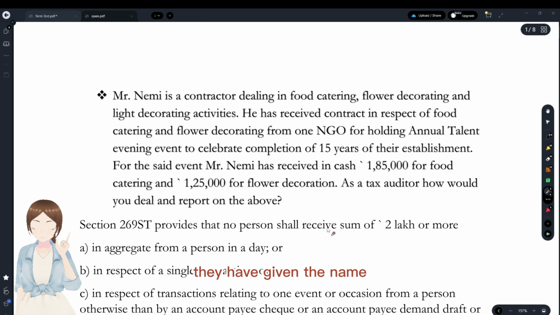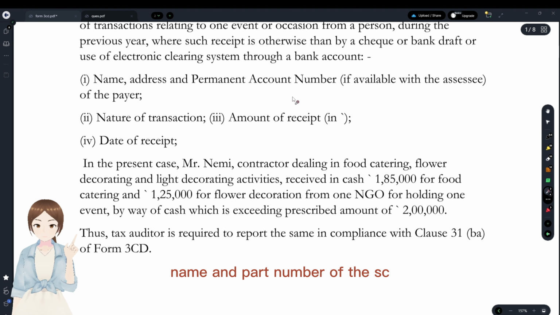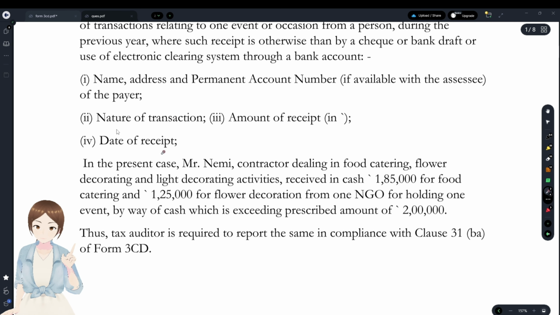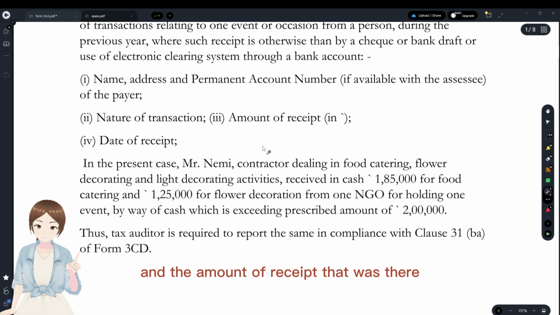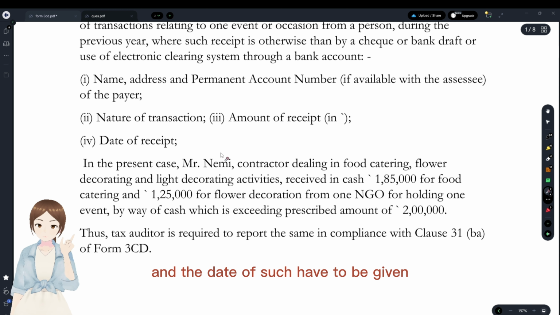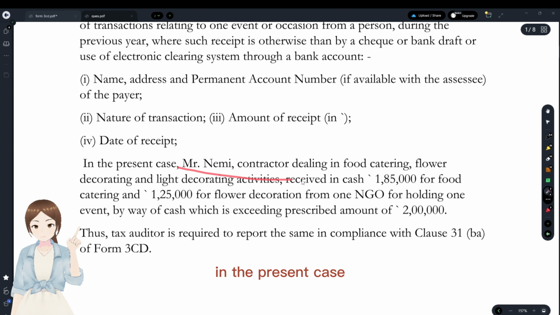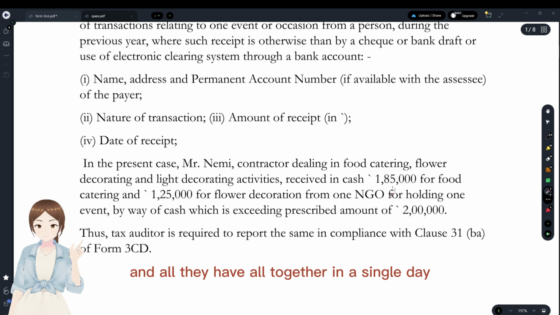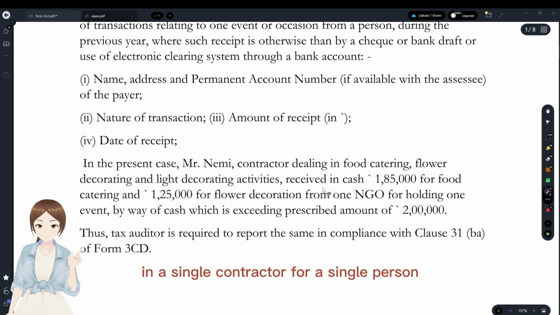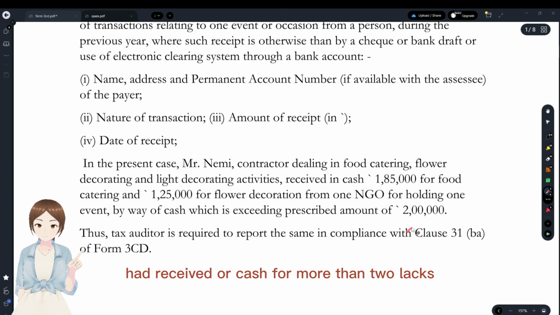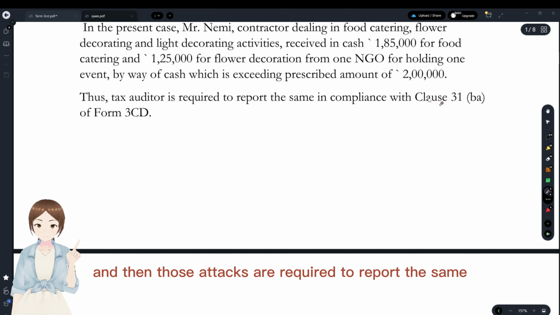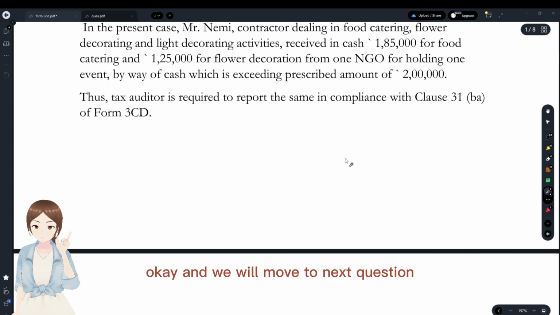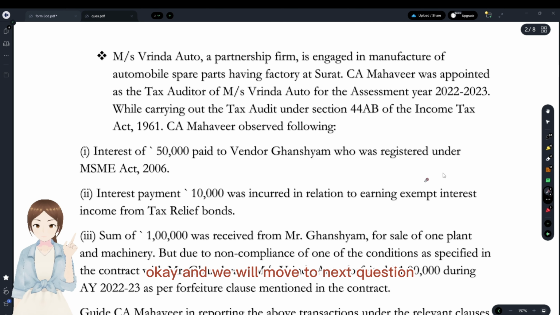They have given the name and PAN number of the party, the nature of the transactions or the contract, the amount of receipt, and the date, which have to be given. In the present case, Nemi, a contractor dealing in food, has received in a single day, in a single contract, from a single person, cash of more than 2 lakhs. And then the tax auditor is required to report the same in 31BA. Okay, and we'll move to the next question here.